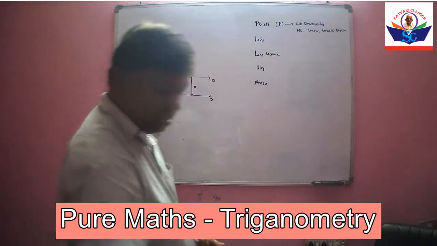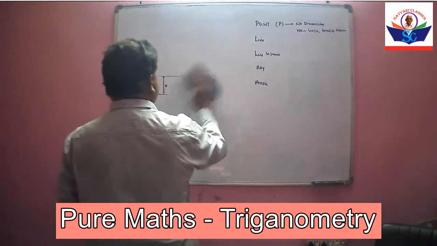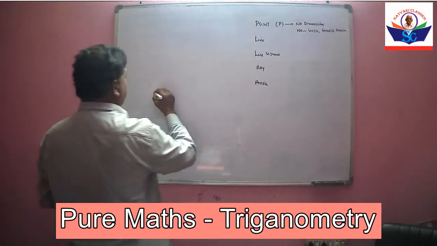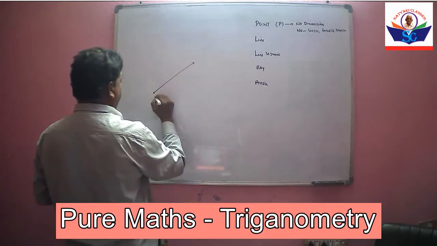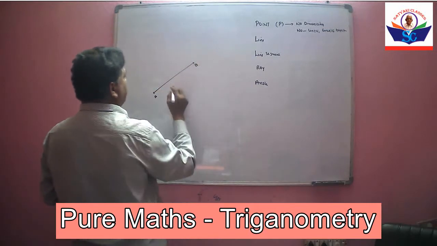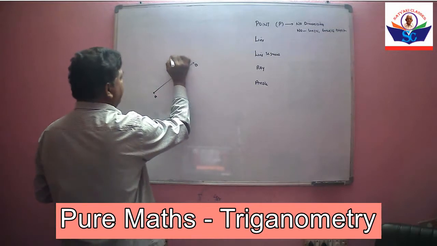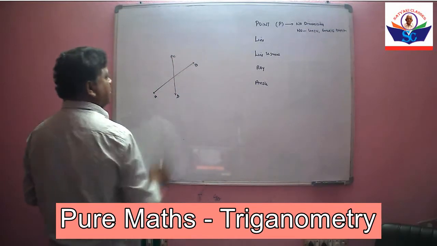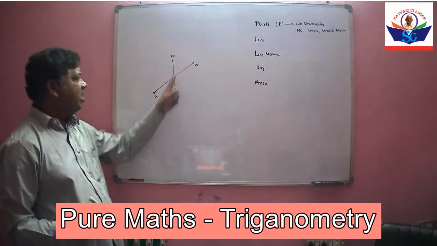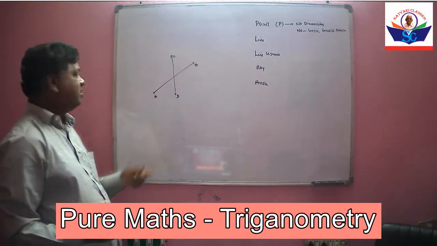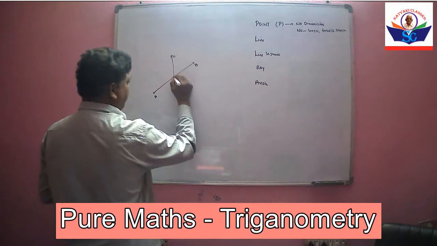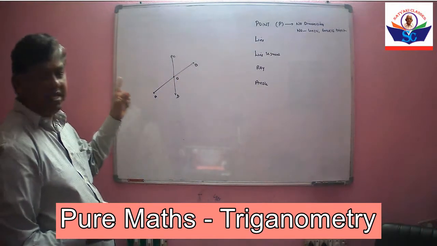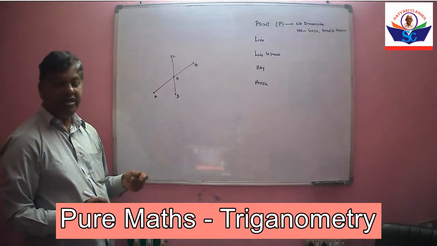Next, there are two lines AB and CD, and they are intersecting with each other. They are intersecting each other at a point O. Then these are called intersecting lines.